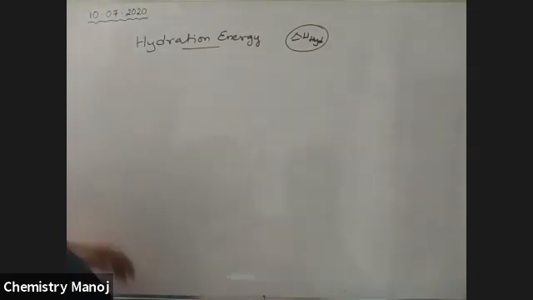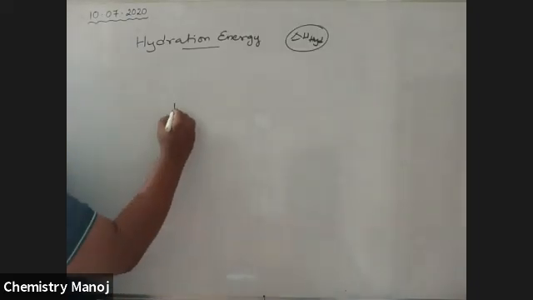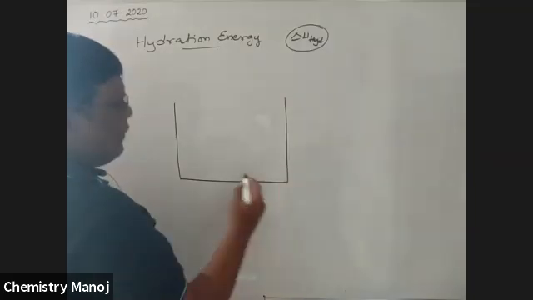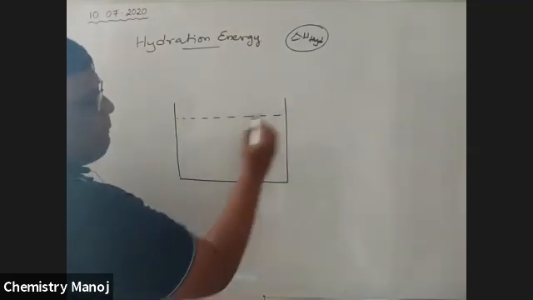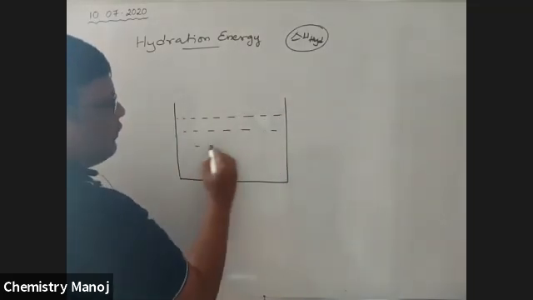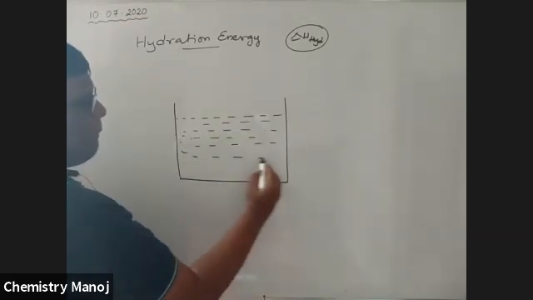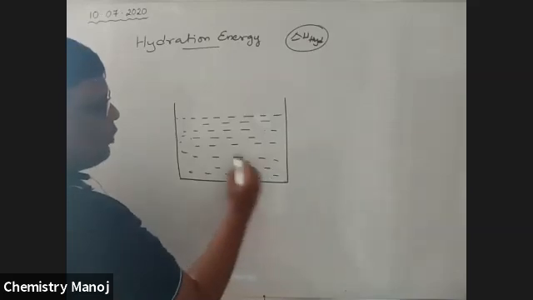So what is this, sir? See, my dear boys, listen carefully. I can't repeat once again. This is a beaker full of water. Here water molecules are there.